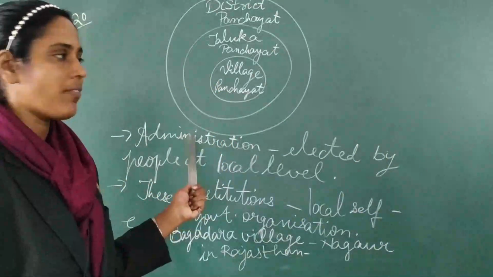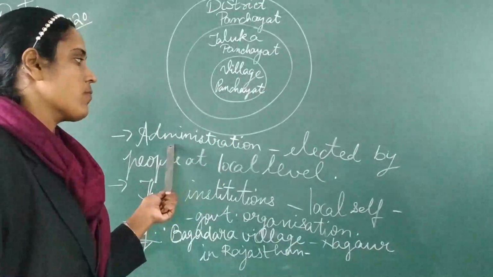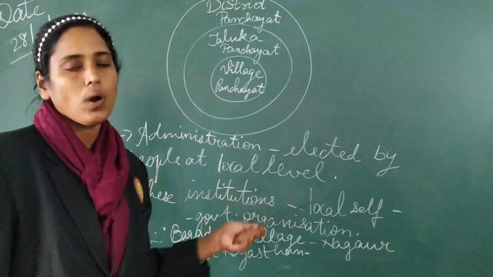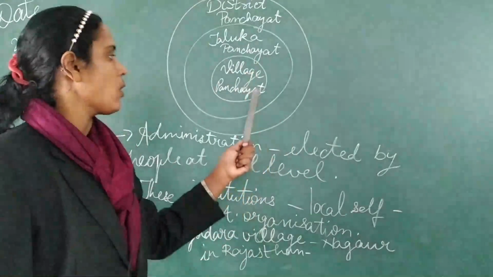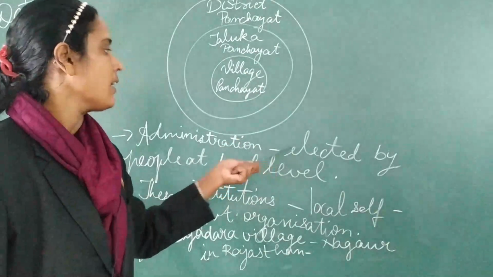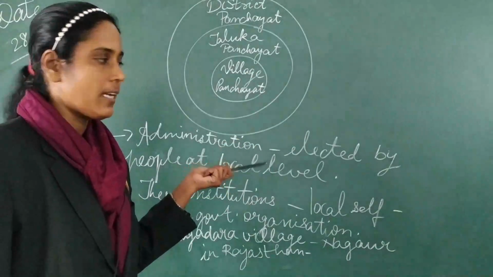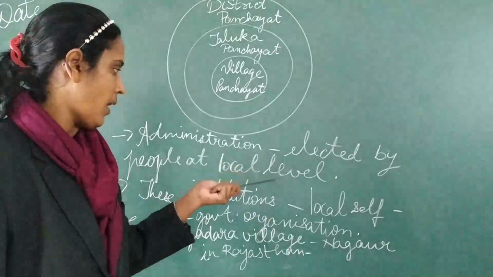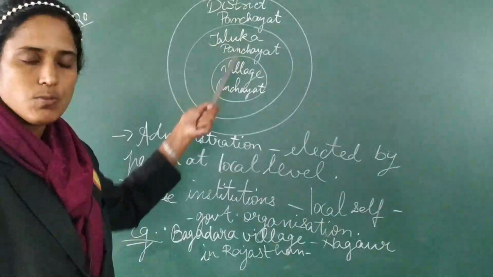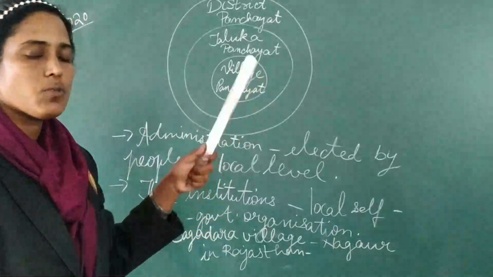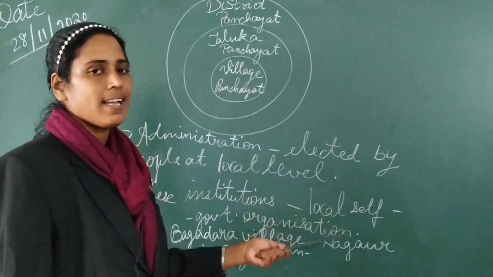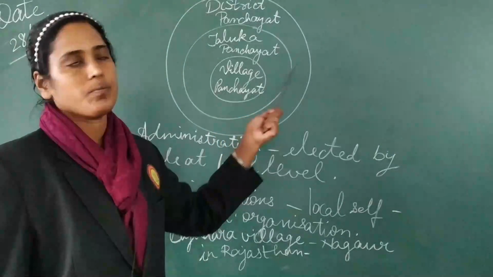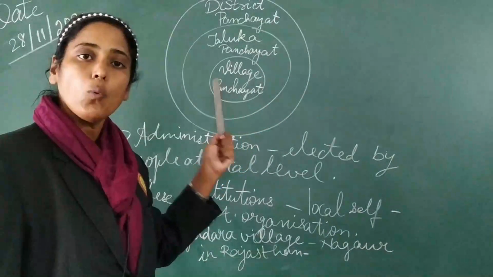Now, in your textbook you have the definition. The administration which is elected by the people at local level is known as local self-government. The name of the chapter itself is local self-government, means the people, those who run the government, are elected by the people at the local level. And these institutions which we saw in the diagram over here, the three-tier system, they are known as local self-government organizations. These are the three organizations at rural level.